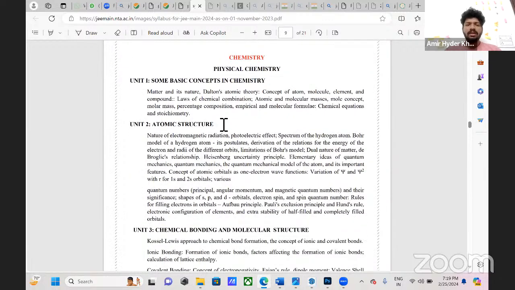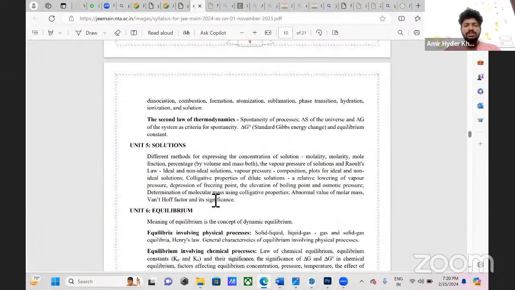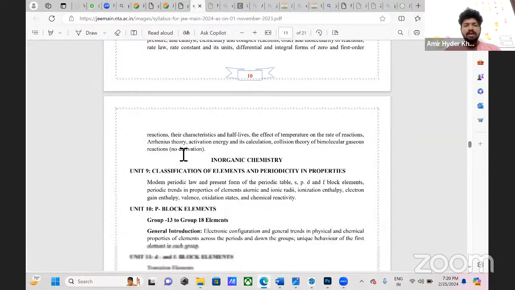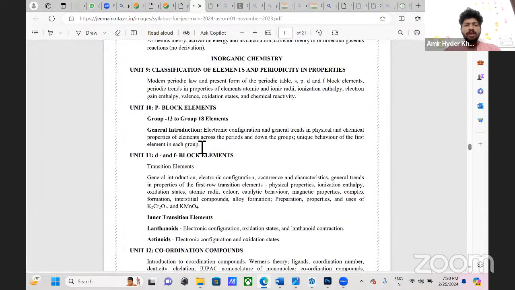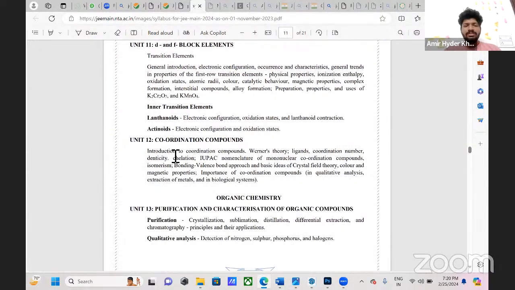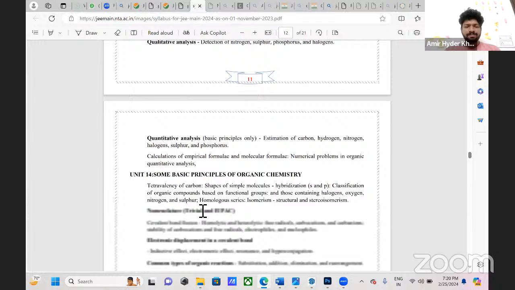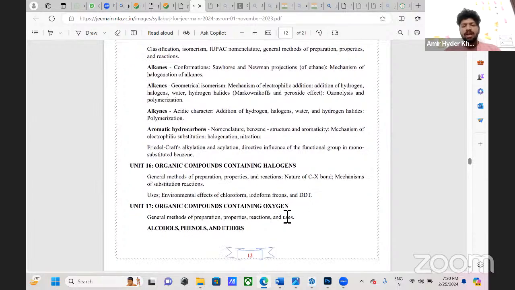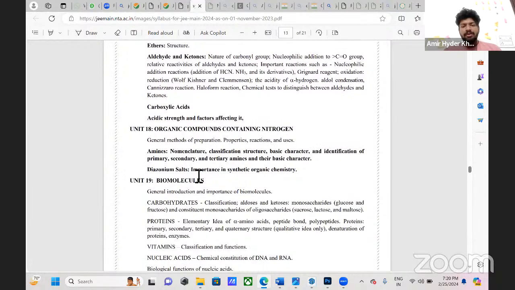And the last one is chemistry. Some basic concepts in chemistry, atomic structure, chemical bonding and molecular structure, chemical thermodynamics, solutions, equilibrium, redox reactions and electrochemistry, chemical kinetics, classification of elements and periodicity in properties, p block elements, d and f block elements, coordination compounds, and organic chemistry: purification and characterization of organic compounds, some basic principles of organic chemistry, hydrocarbons, organic compounds containing halogens, organic compounds containing oxygen, and organic compounds containing nitrogen.